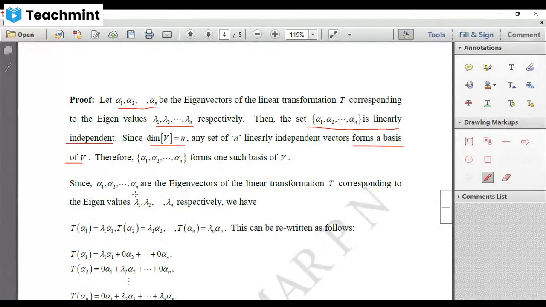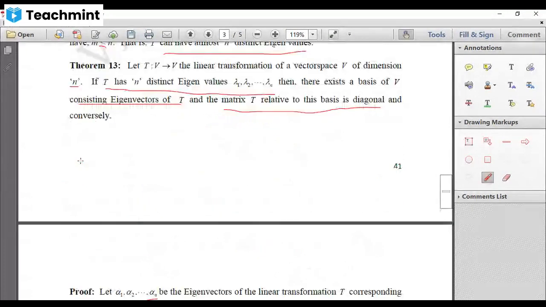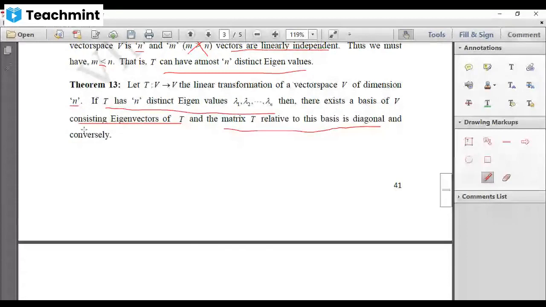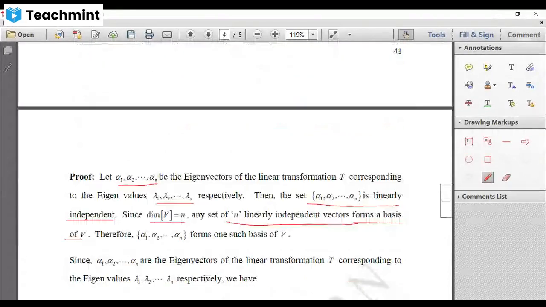Either you show that the number of linearly independent vectors is the same as the dimension of V, or that it spans. So since the number of linearly independent vectors is the same as the dimension of V, these n linearly independent vectors form a basis of V. So this is the first thing that we need to prove. There exists a basis of V consisting of eigenvectors of T. Okay, and these are the eigenvectors of T.